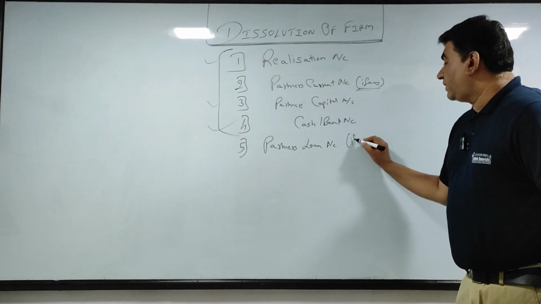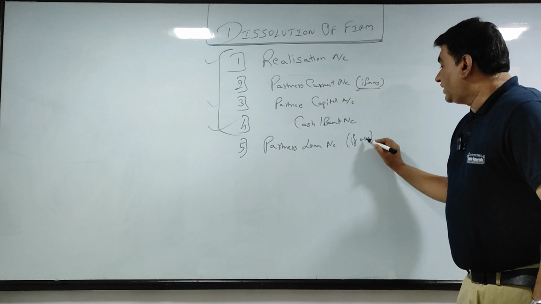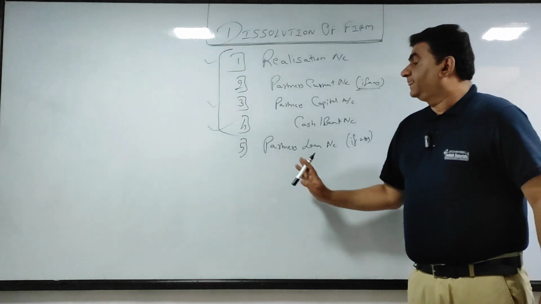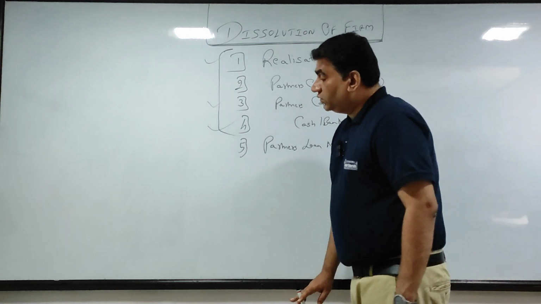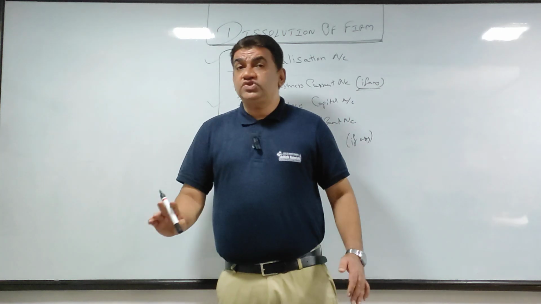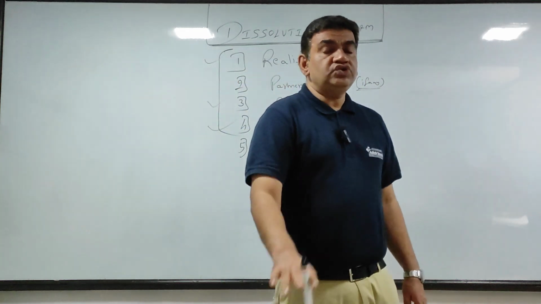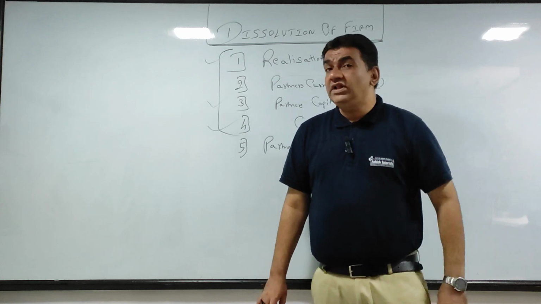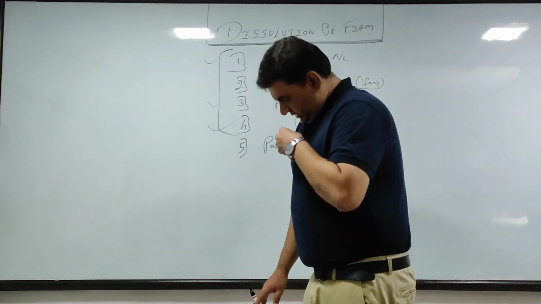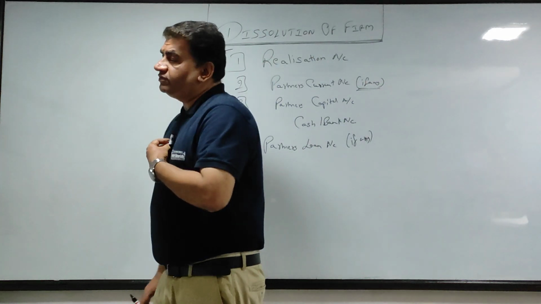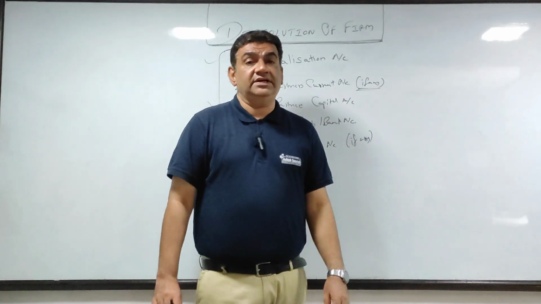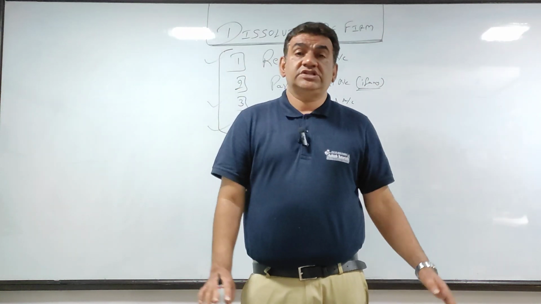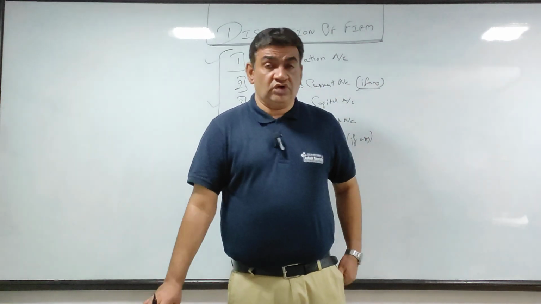So if a loan has been taken from any partner, therefore I am writing in brackets if any, then there will be partner's loan account. Now guys, towards the end, the last two lectures of this chapter, we will be dealing with sums where all the partners are insolvent.